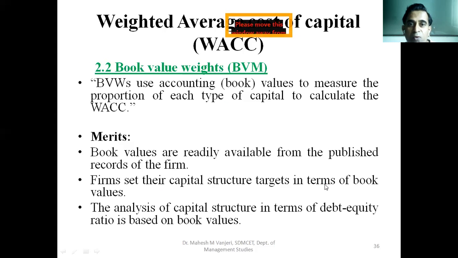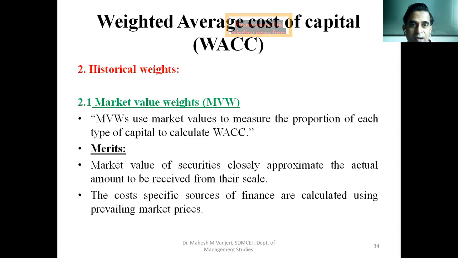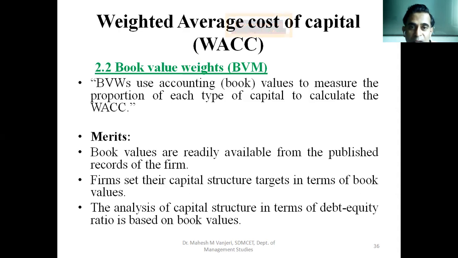Okay, the next is book value weights. Book value weights use accounting values or book values to measure the proportion of each type of capital to calculate the weighted average cost of capital. So we are learning about historical weights. If you open the books of accounts and see the last time when the company raised capital, in what proportions they raised capital from different sources, it will be there.